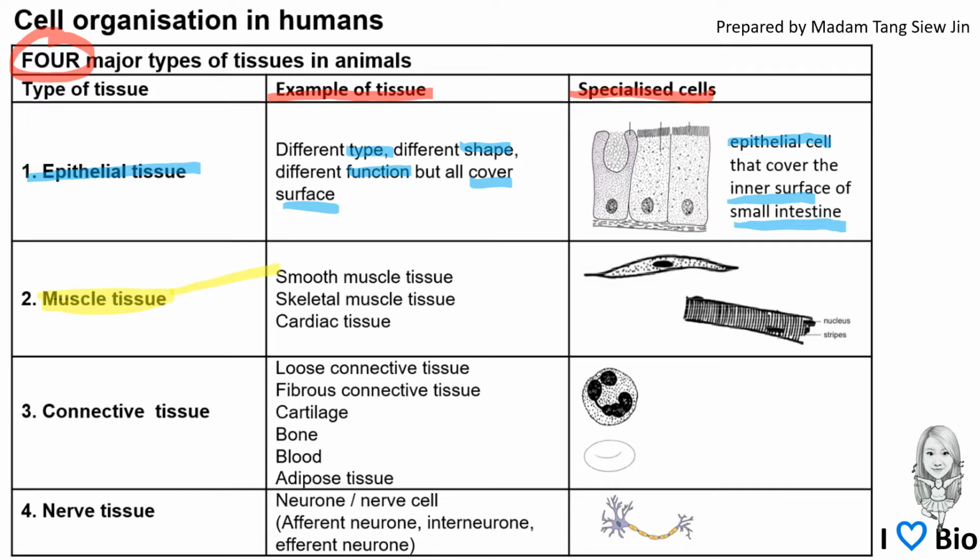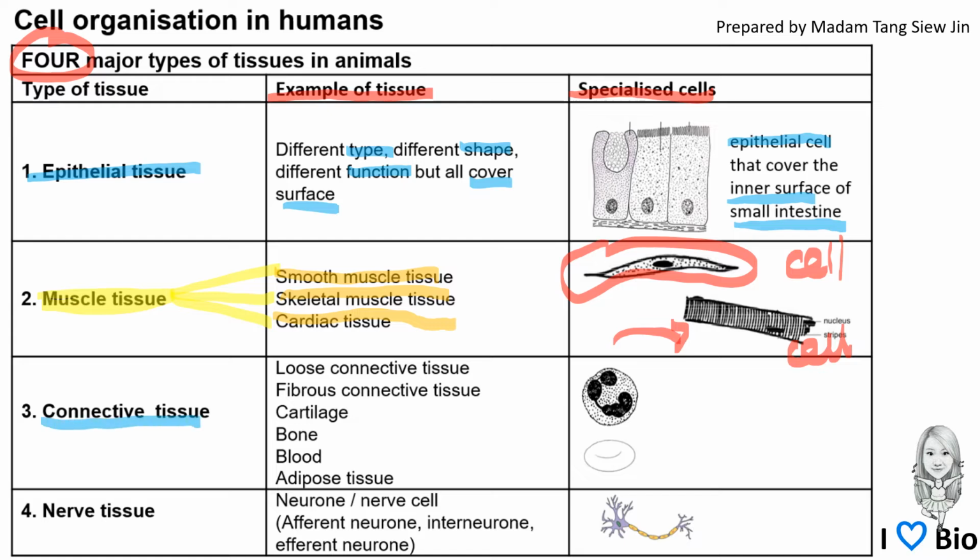There are 3 different types of muscle tissue: smooth muscle tissue, skeletal muscle tissue, and cardiac muscle tissue. In the diagram here, this is the smooth muscle cell, and this is the skeletal muscle cell. We call it a cell because the diagram shows only one cell, so we cannot call it tissue.